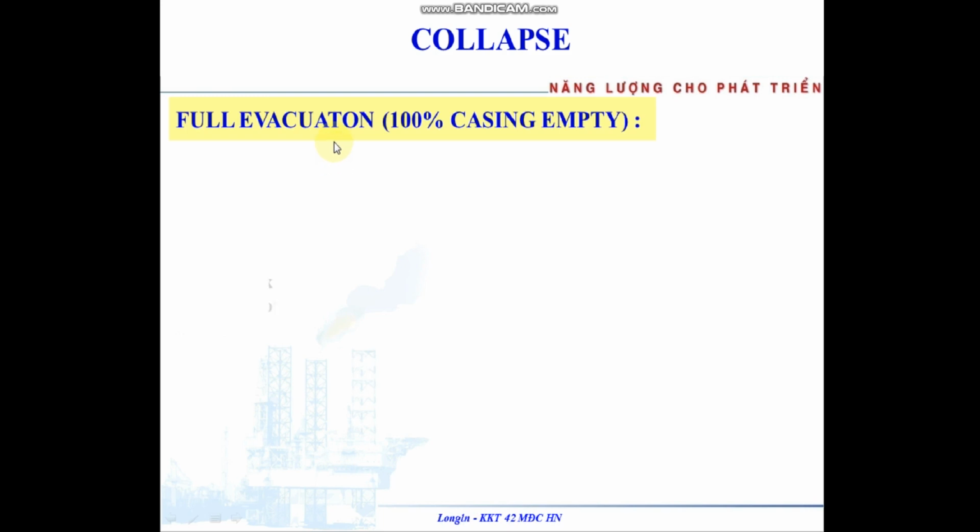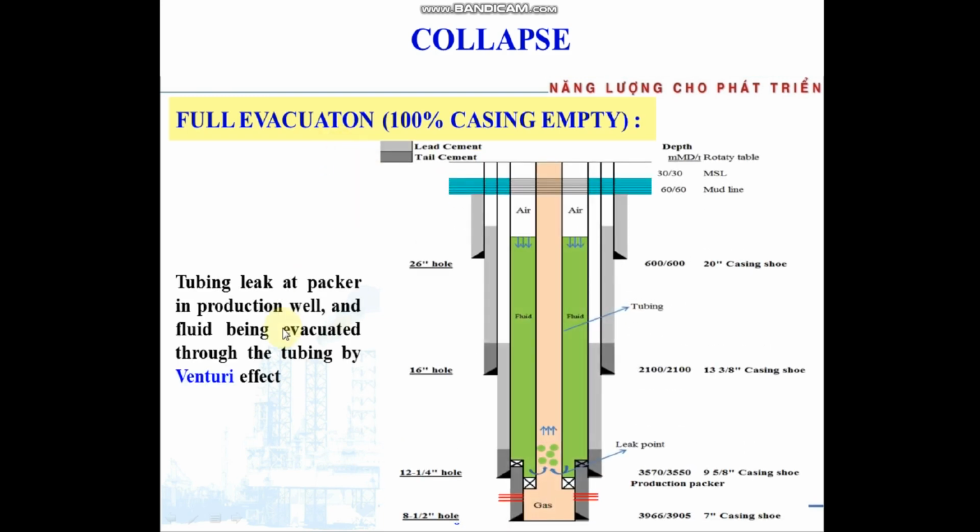Continue with full evacuation: casing empty when the tubing leaks at the packer in a production well and fluid is evacuated through the tubing by ventilation.